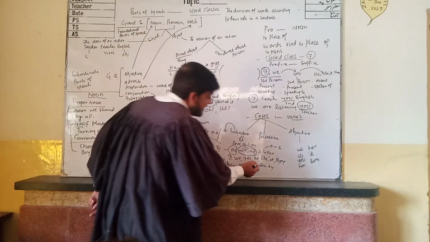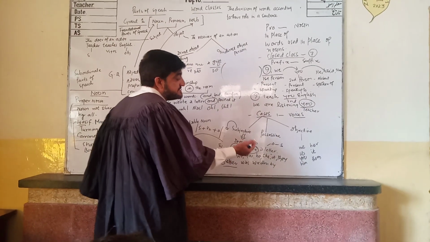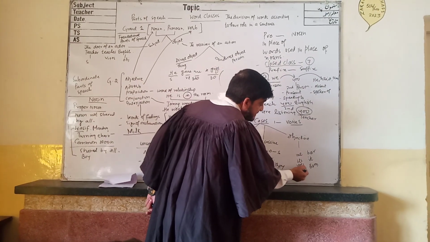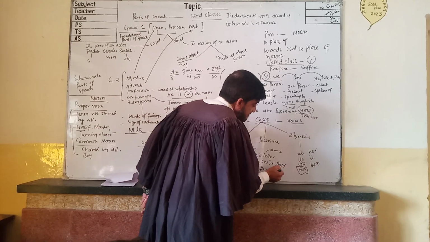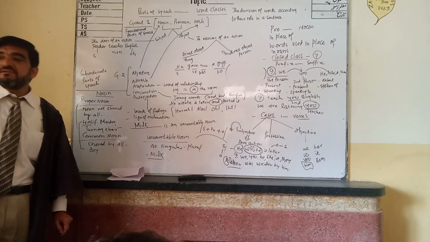So third form is written by he. It is subjective case. The objective case of he is him. So by him, sentence changed from active voice into passive voice.